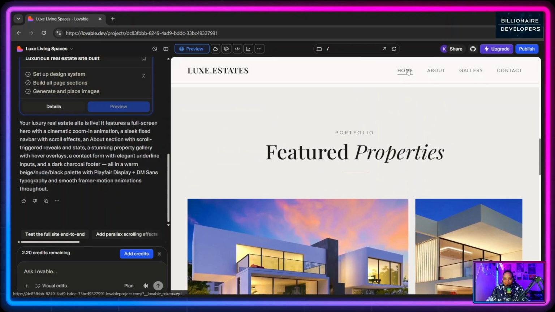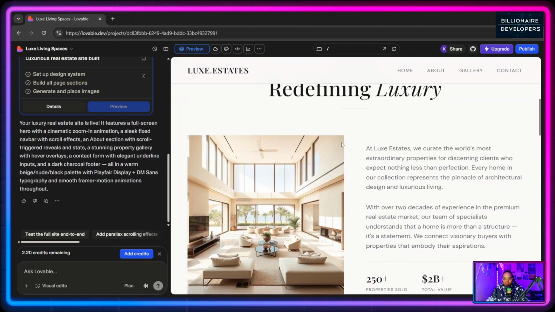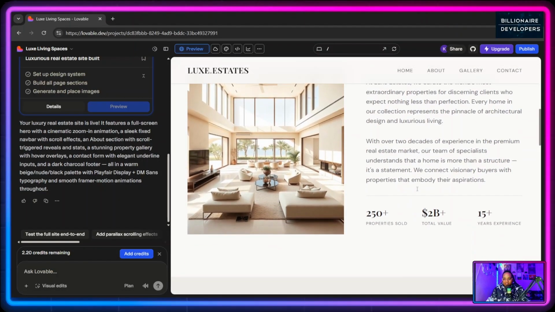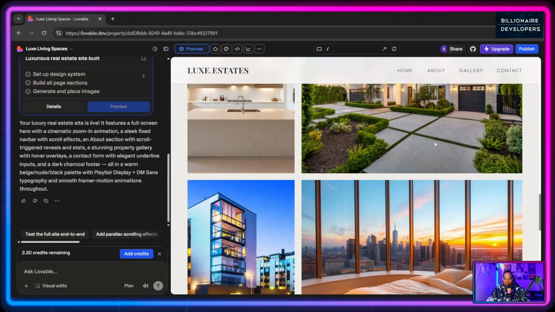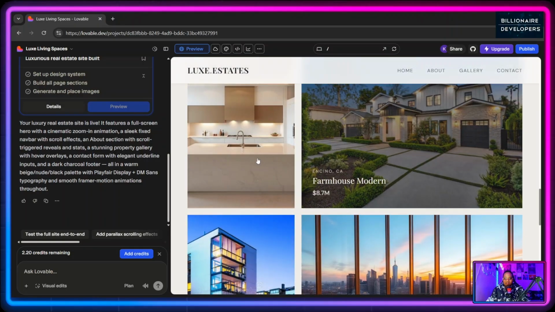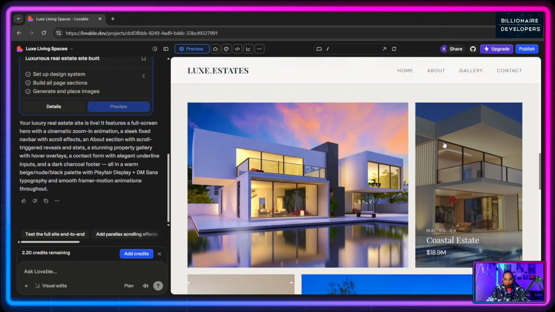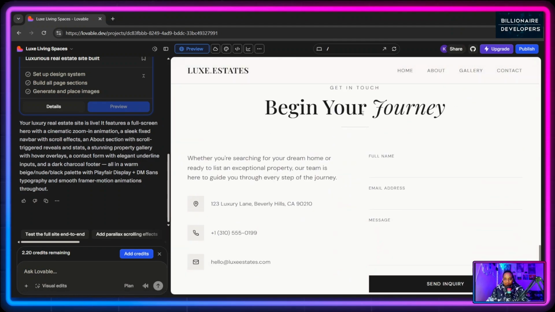And if I click on the home page, it's actually working. If I click on the about page, basically this is about the real estate, and if I click on the gallery, I can see that, wow, it's actually used some of the inspiration and the images that I used. It even has cool transitions in it. Wow, this is quite impressive. Another thing I want to look at is beginning your journey, right? So it has a contact us page.